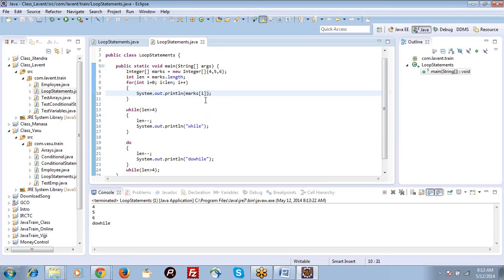So if you want to print it, you can do it like this: i plus 1.